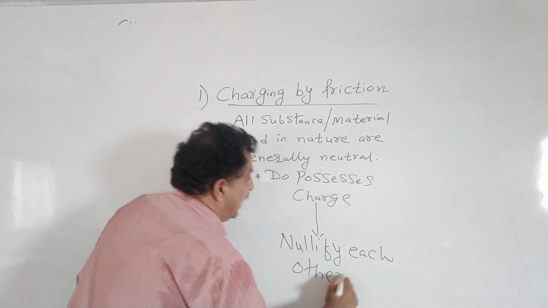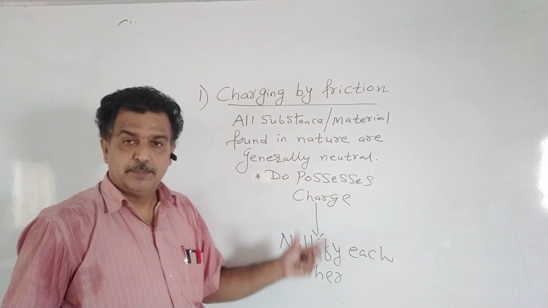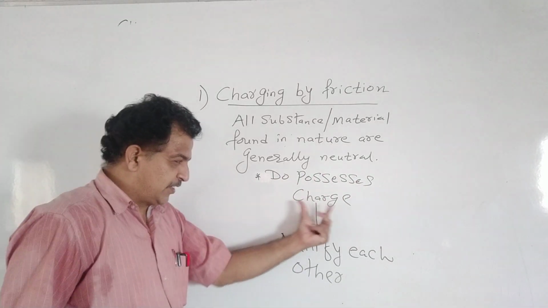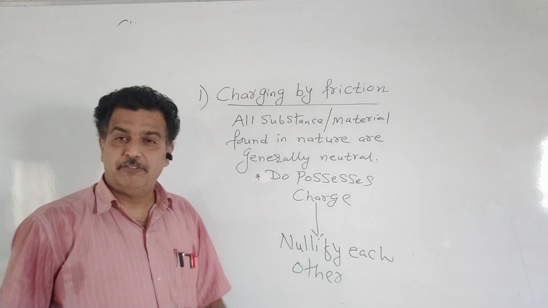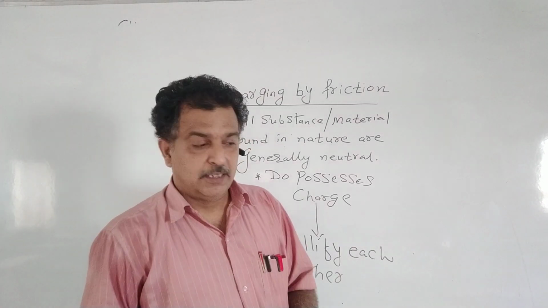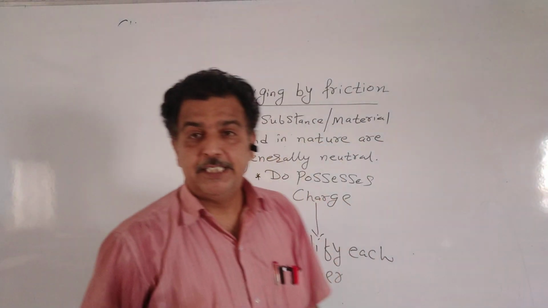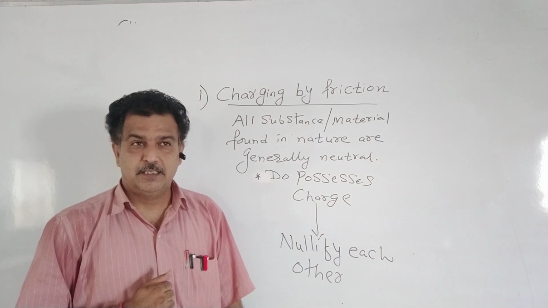So every substance or material possesses charges, but the charges nullify each other. Now how do the charges nullify each other? It is possible only when the material consists of an equal number of two oppositely charged particles.